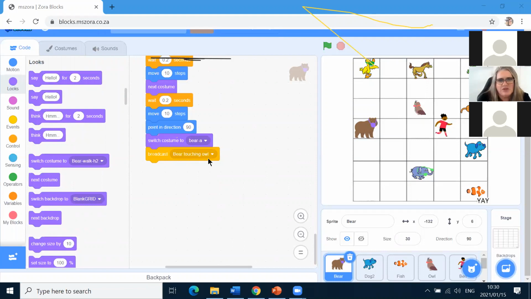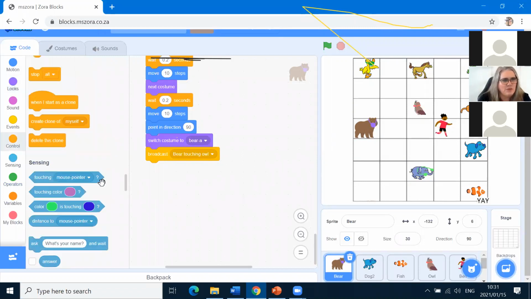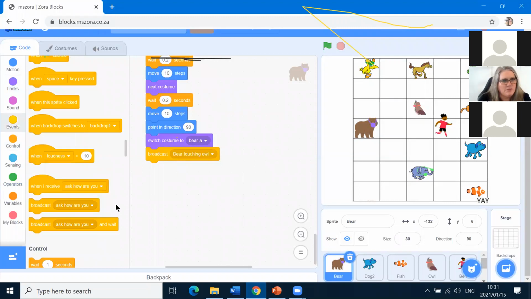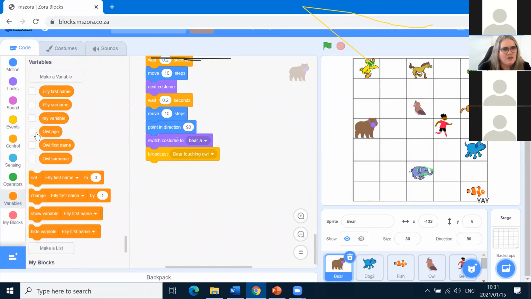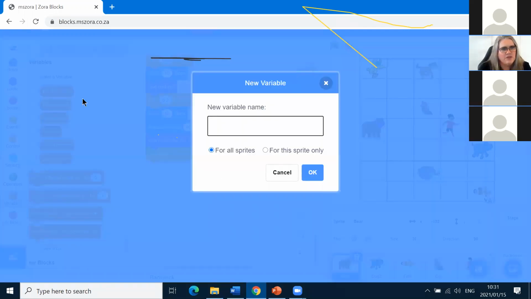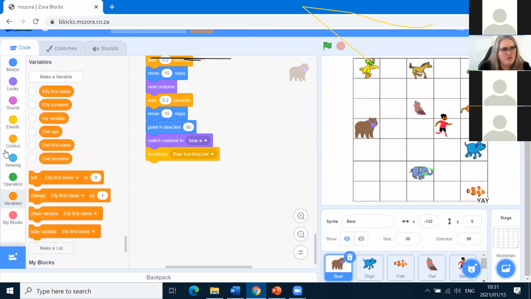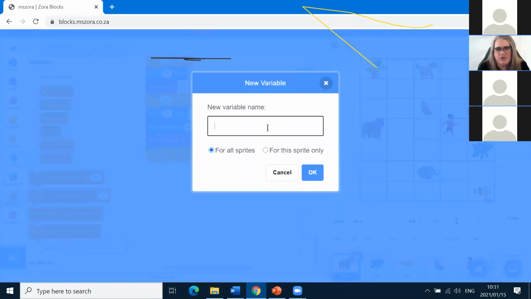Right, so we broadcast Bear touching Owl. Owl flies away. Now Bear's going to ask Owl what her name is. Right, let's think. Bear's a policeman, he's going to know people's names. So we need variables. Now you'll see I've got a variable. You can make a variable by clicking on that button called make a variable. You go to the variables, make a variable, and I'm going to call this variable our full name.